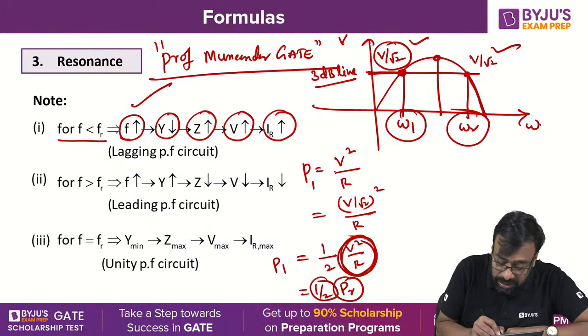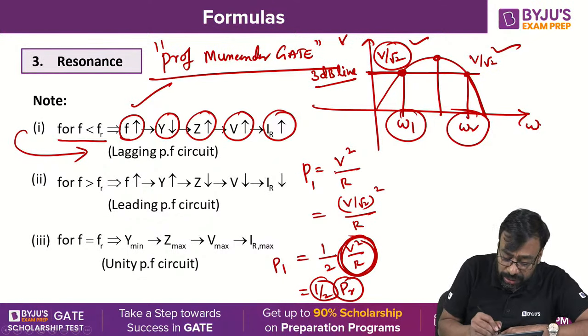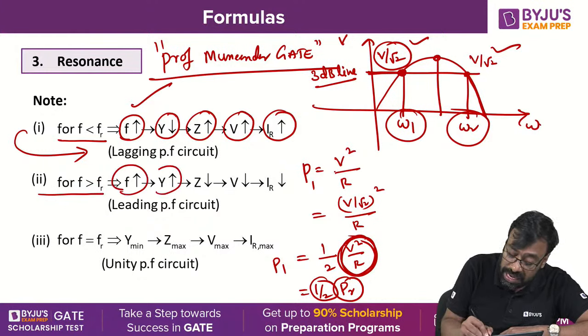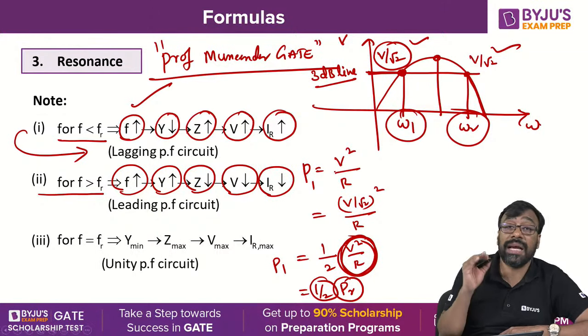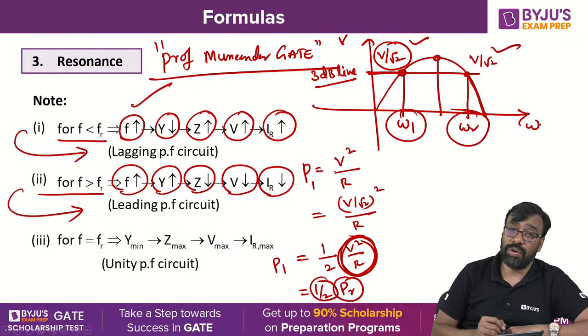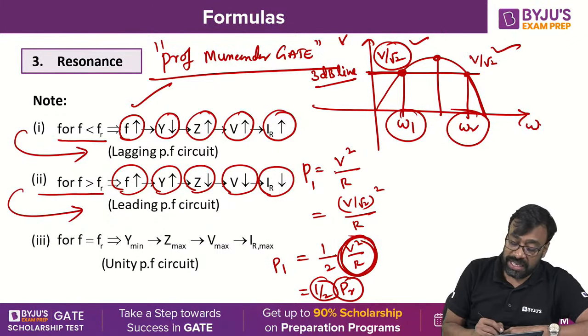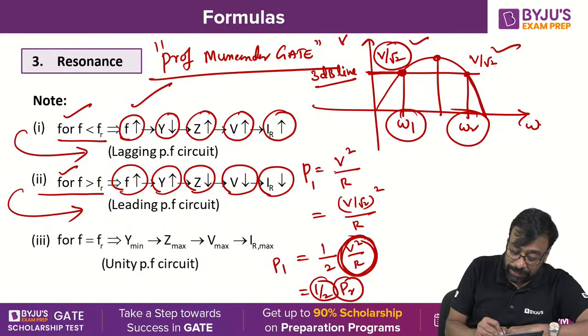For this particular condition, it is acting like a lagging power factor circuit. For F greater than Fr, when frequency is increasing, admittance is also increasing, impedance decreasing, voltage is decreasing, and the current through the resistor is decreasing, and the circuit is behaving like a leading power factor circuit. For the series circuit, it is leading power factor in this case and lagging in that case, but it is reversed in the case of the parallel circuit. You must be very careful, okay?